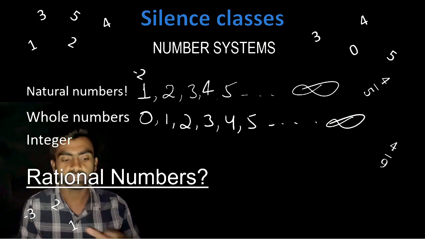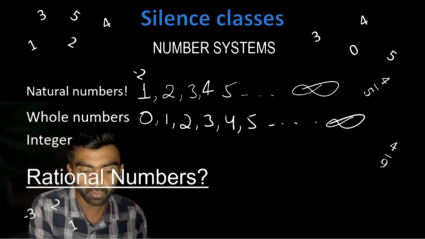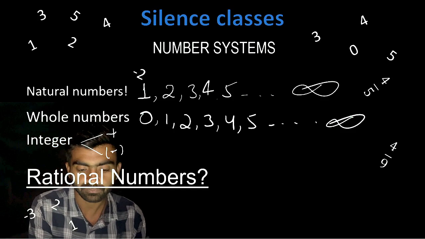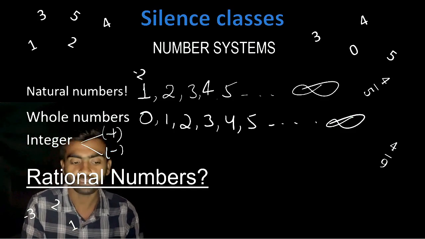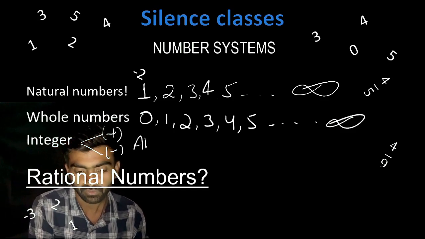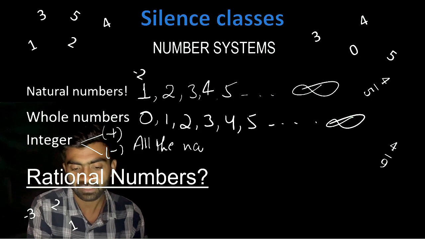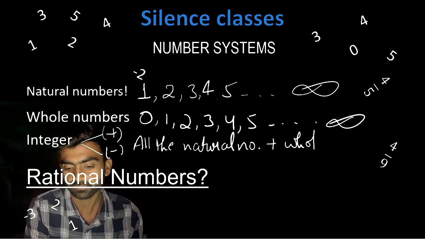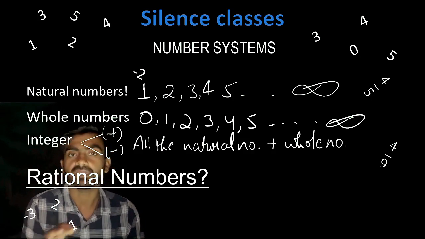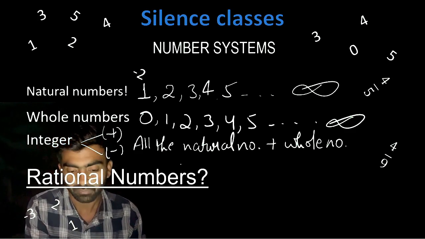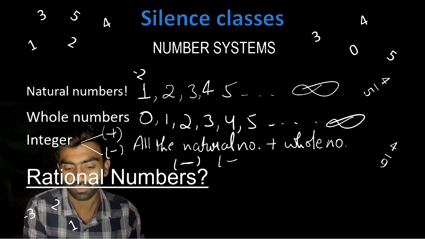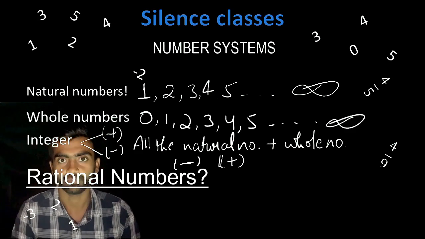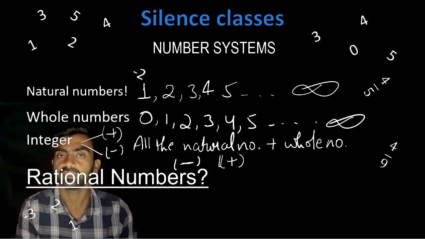Now if we talk about integers, what are integers? All the positive and negative numbers, including zero. All the natural numbers plus whole numbers come in integers. They can be negative or positive numbers. So all these numbers come in integers.